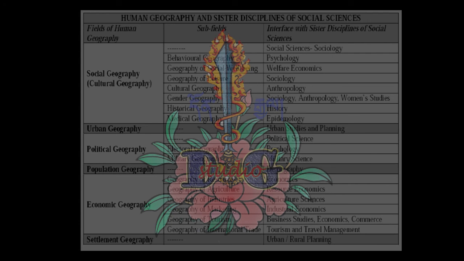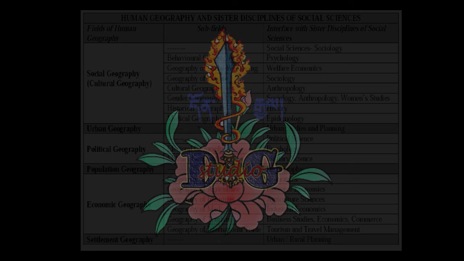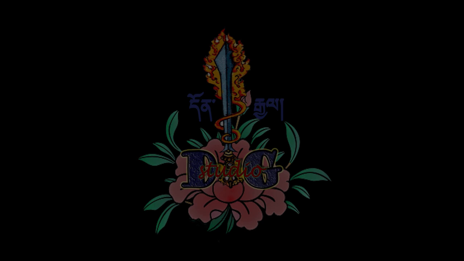Next one is urban geography. Next one is political geography. Its knowledge is related with political science, psephology, and military sciences. Next one is population geography. Next one is economic geography, which has its own subfields and is related with other social science subjects such as economics, resource economics, agricultural sciences, industrial economics, business studies, and commerce.